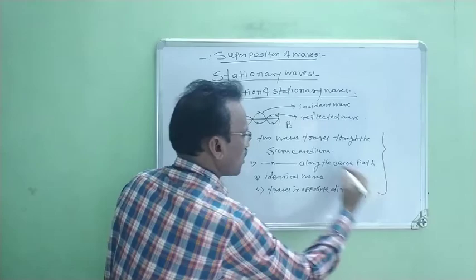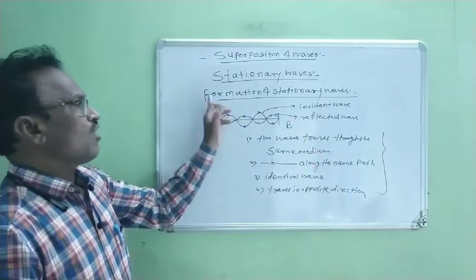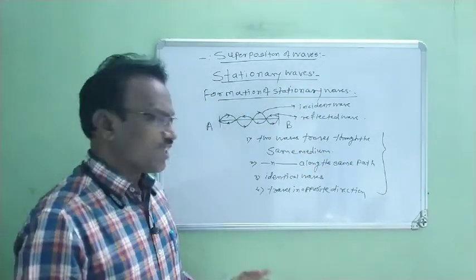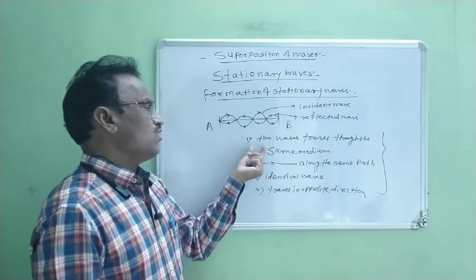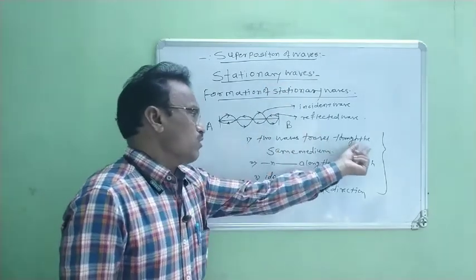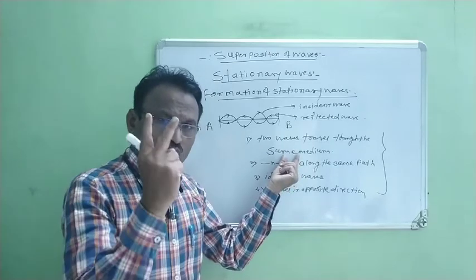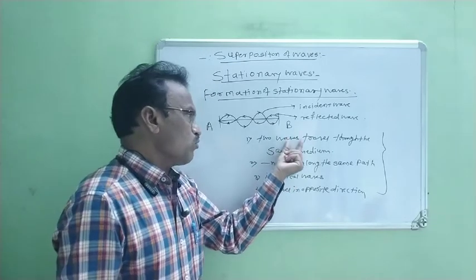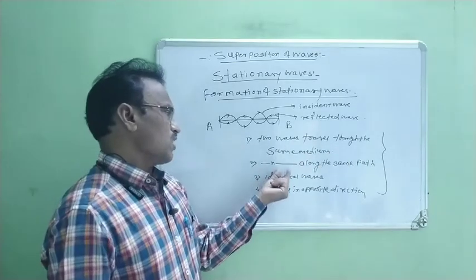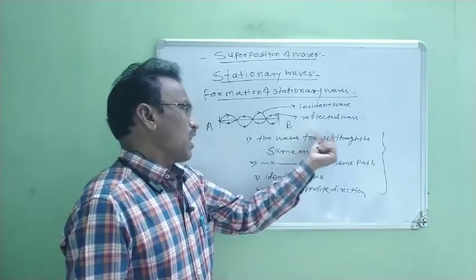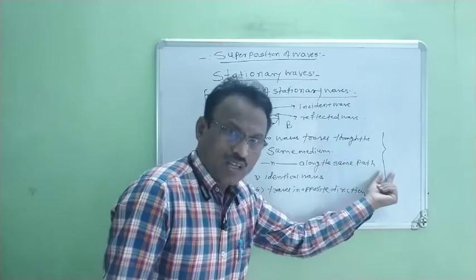Now these are the conditions for the formation of stationary waves. What is the first condition? For the formation of stationary waves, the first condition is two waves travel through the same medium. Now two waves are required, which travel through the same medium. Second, the two waves travel along the same path.